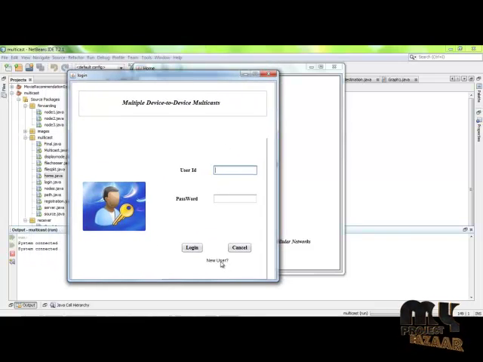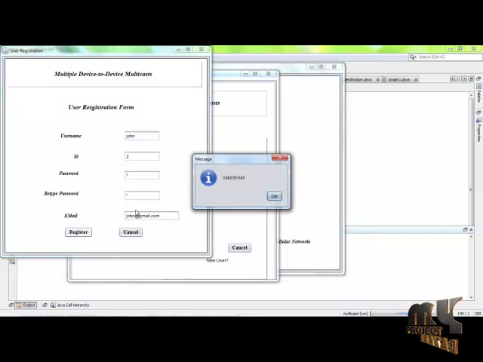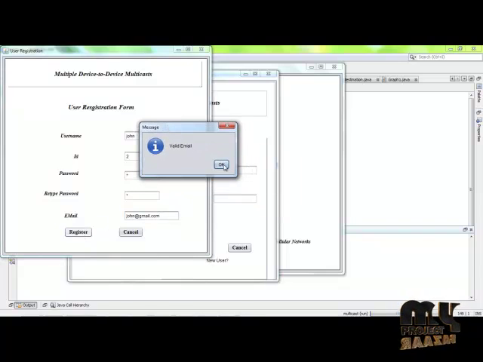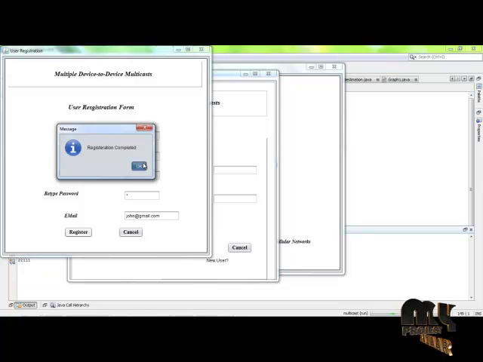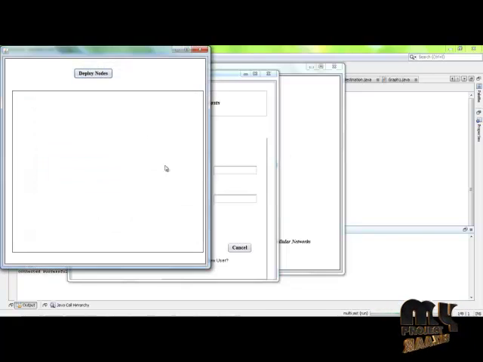This is our login page. First click on new user to make a registration. Enter a name, the ID, and a password. After that, click on register. The email should be valid for the registration to be completed. And using the user ID and the password, the login process should be done.